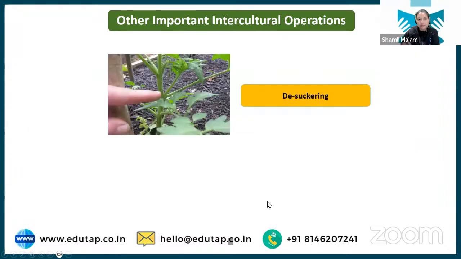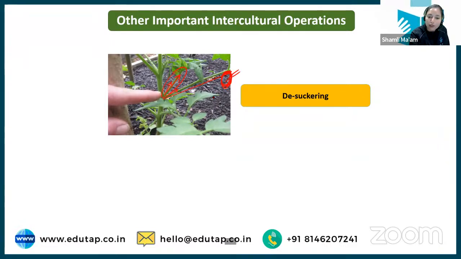Okay? Next is desuckering. Sometimes, students, extra suckers arise. What are extra suckers? Extra stems, you can say. You can see this is the stem that was growing. Okay, and now suddenly this stem has also started growing from here. So earlier, the food that was going to this one stem gets distributed to two stems. Okay, what will happen? The quality of produce can deteriorate.